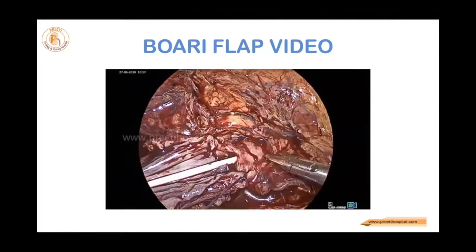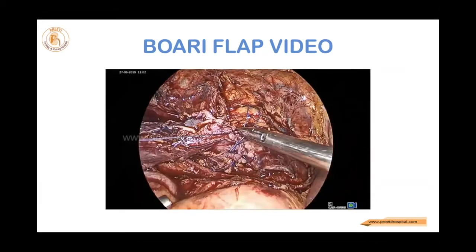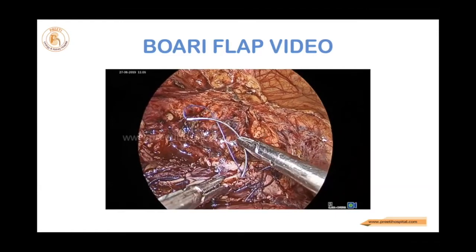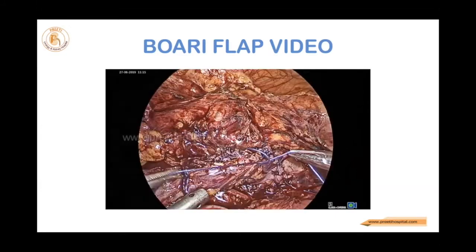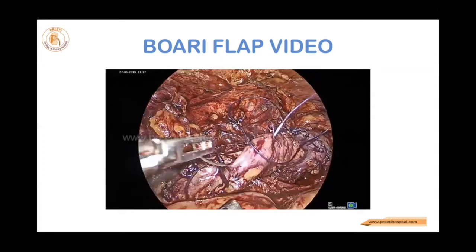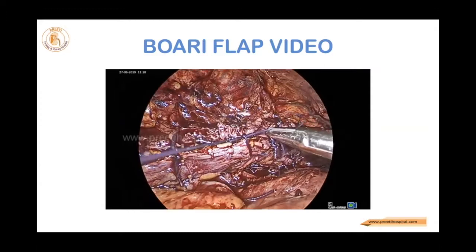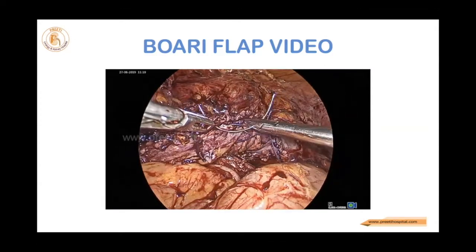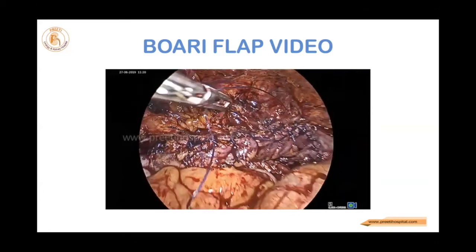This should come freely. At this point, if you have traction, then you have to do renal descensus, which will get another 3 to 4 centimeters. But everything was loose. So 2-0 I have used because both the tissues were thick, and this needle is one of the best needles for laparoscopy. You can take the bites wherever you want. I have taken 2-3 catgut submucosal stitches here so that they go inverted, not everted, so that leak can be avoided. Such a long suturing where it has gone into the pelvis, you should not get any leakage.